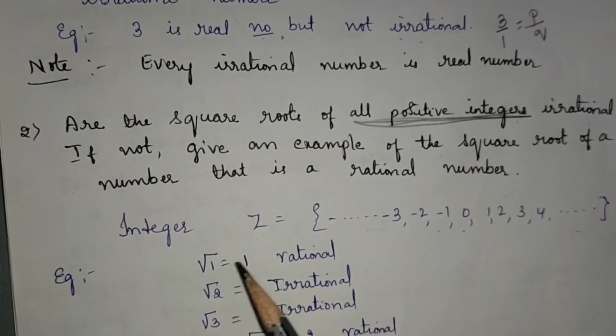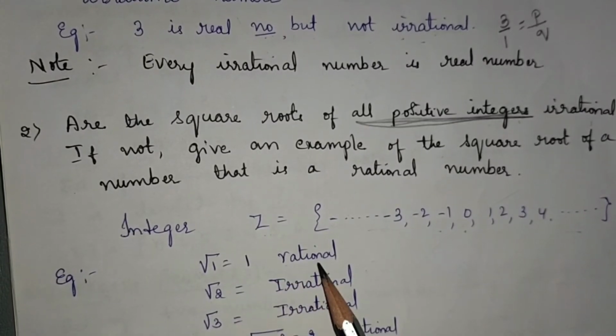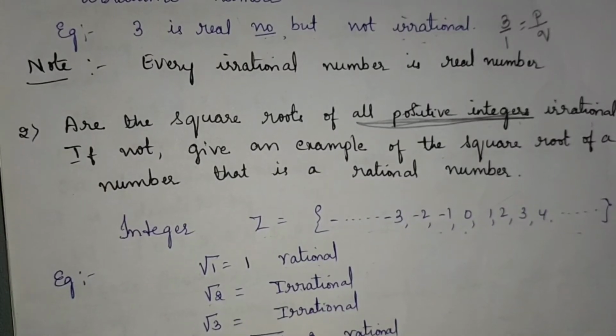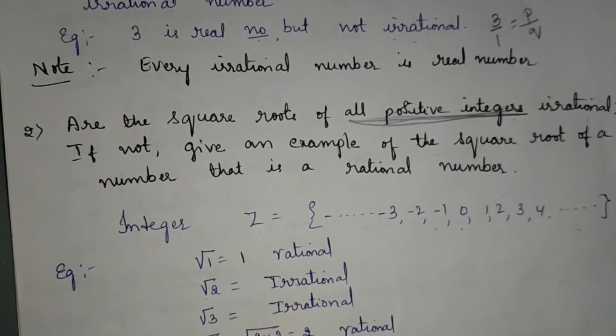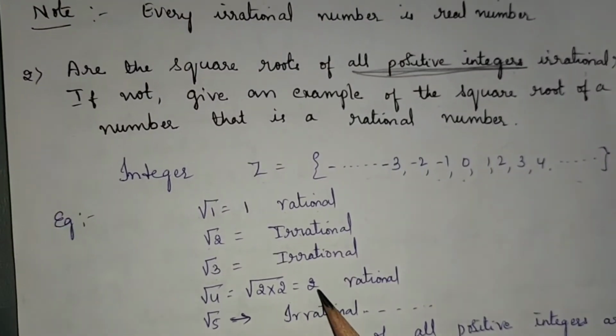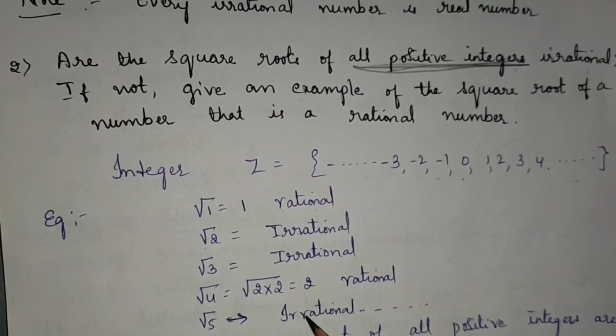Take root 1, that is 1. Root 1 is rational. Take root 2, it is irrational. If you take root 3, again it is irrational. If you take root 4, it is 2, that is rational, and root 5 is irrational.